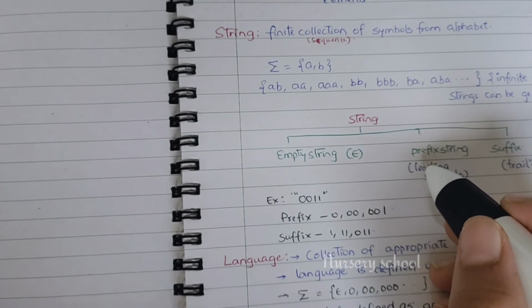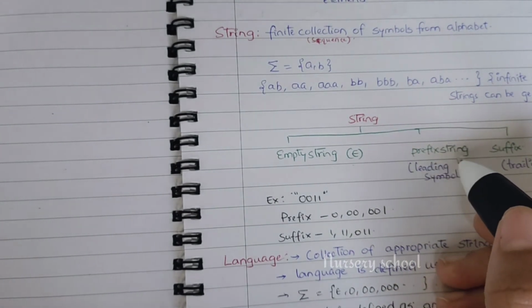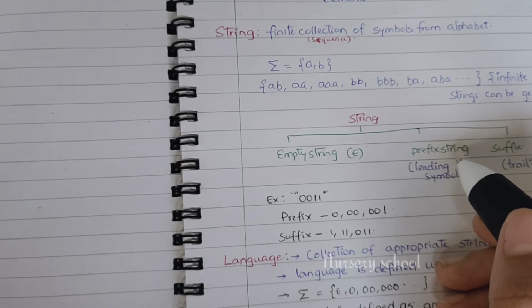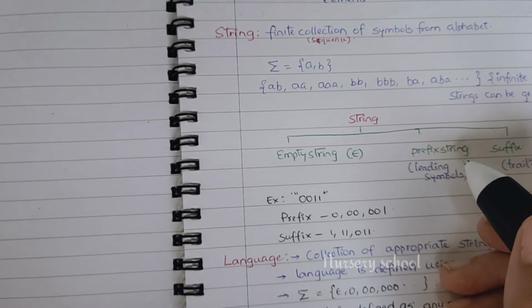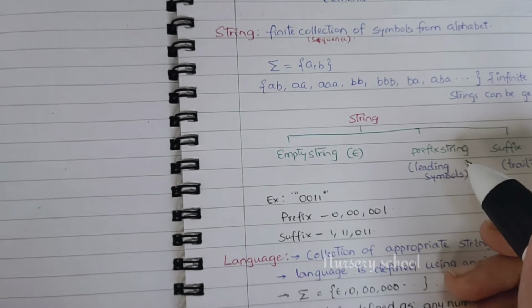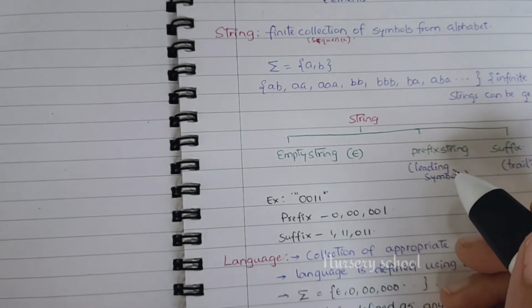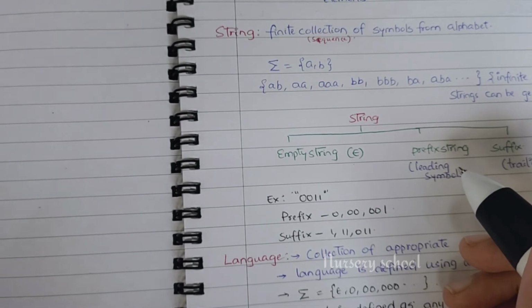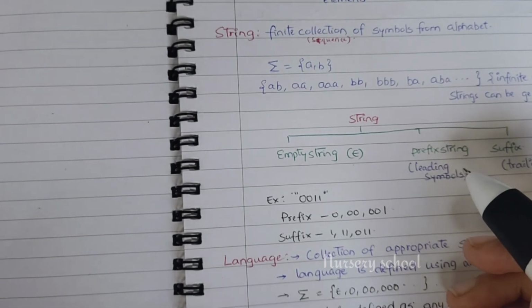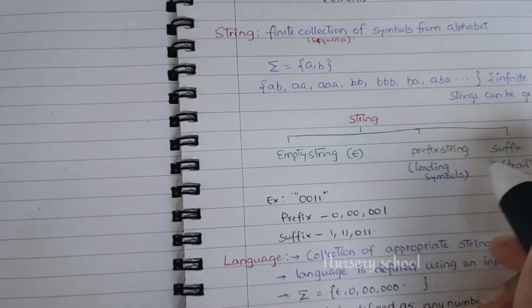Next we have the prefix string, which we can derive for a particular string. What do we mean by prefix? It's the leading symbols of the string.